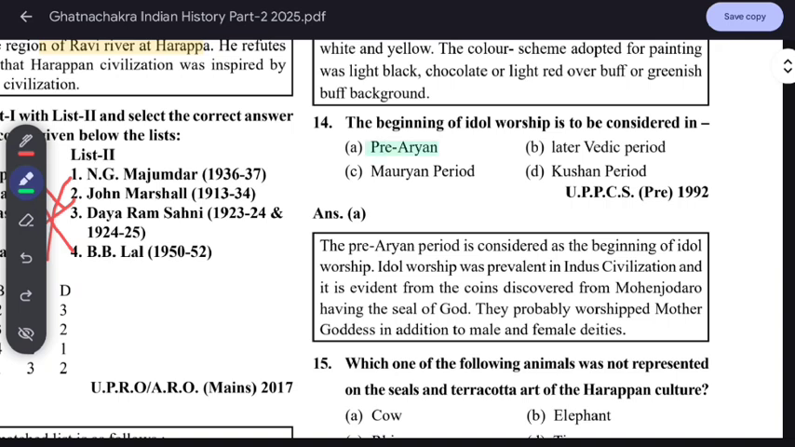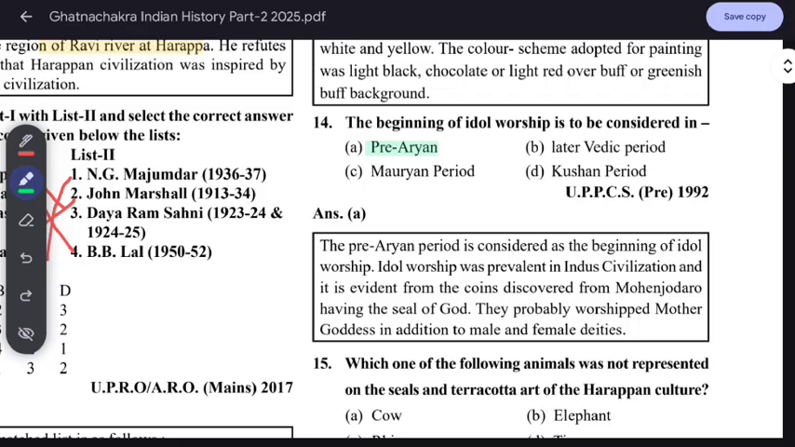In the Indus Valley civilization, there is no temple found. Just remember this. The worship started during the pre-Aryan, means pre-Vedic time. So pre-Aryan is considered the beginning of idol worship. Idol worship was prevalent in the Indus Valley, evident from the coins discovered from Mohenjo-daro.